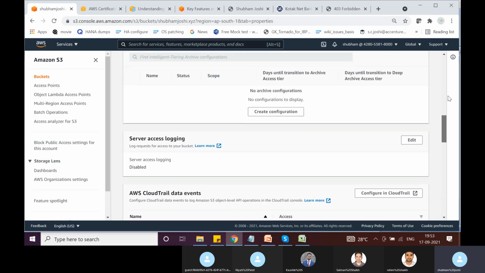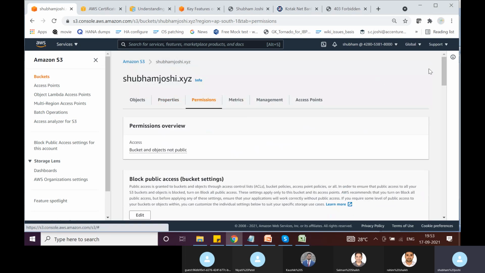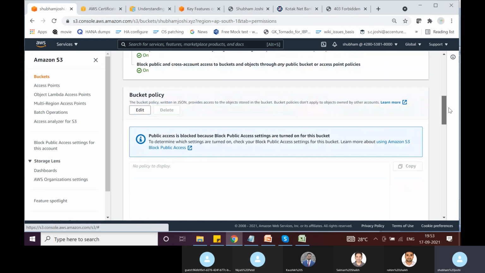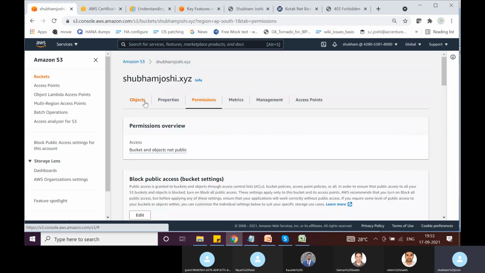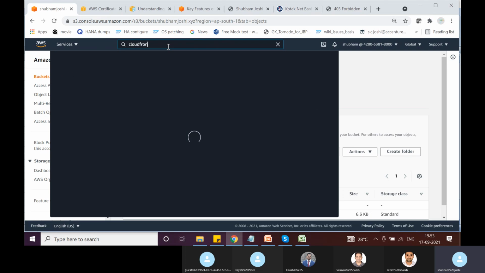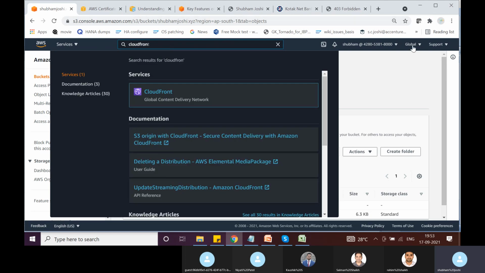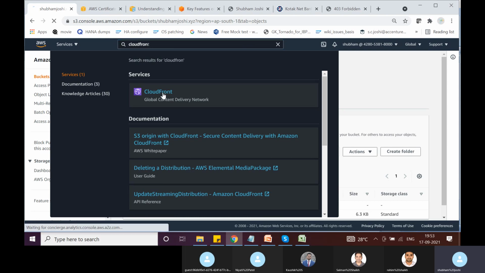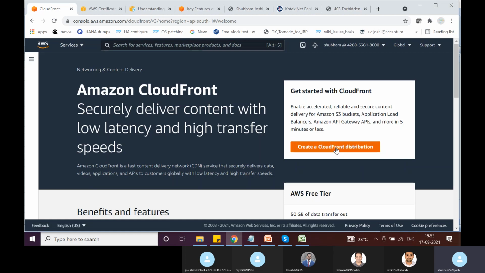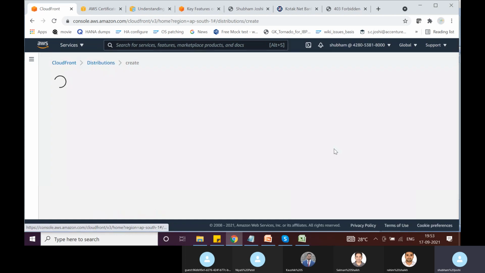If I scroll down under permissions, I see there is no bucket policy associated with this bucket. Now I will navigate to CloudFront. It doesn't matter from which region you are trying to access CloudFront because it's a global service. So I will create a CloudFront distribution.